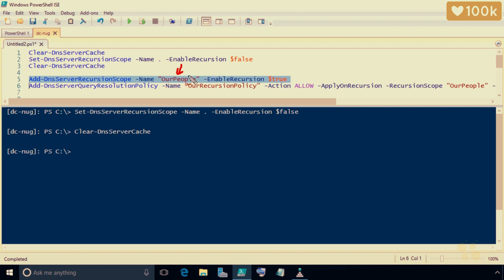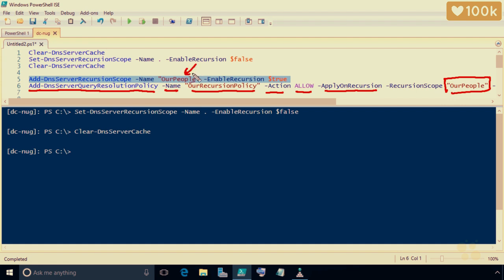Now the next problem is that the server has no clue exactly what the scope our people represents. So what we can do is we can create a recursion policy that not only says allow recursion for that scope, but as we create the policy, it also specifies what that scope represents. So the syntax is Add-DnsServerQueryResolutionPolicy -Name, and then you give it a name in quotes, our recursion policy or your recursion policy, whatever you want to name it, and then -Action space ALLOW, and then -ApplyOnRecursion -RecursionScope, and then here's where we define what the heck our people represents.